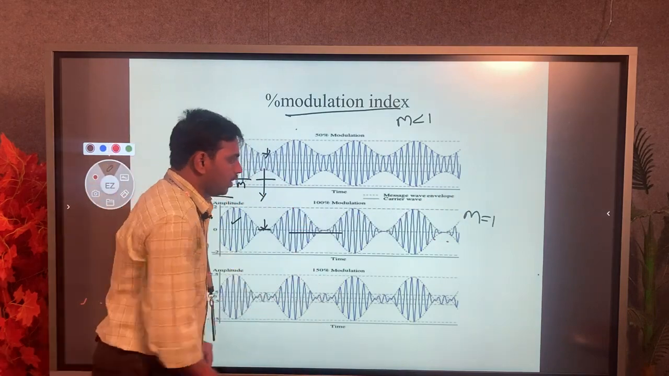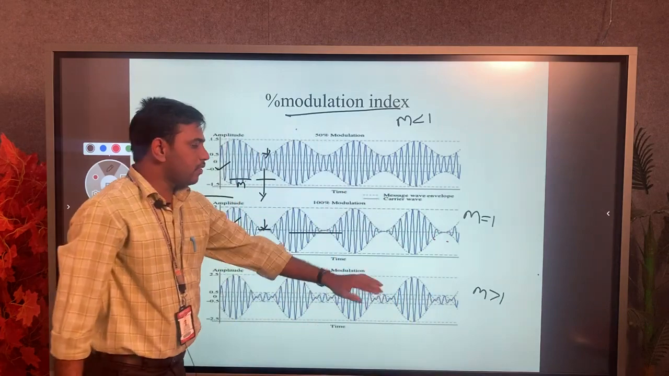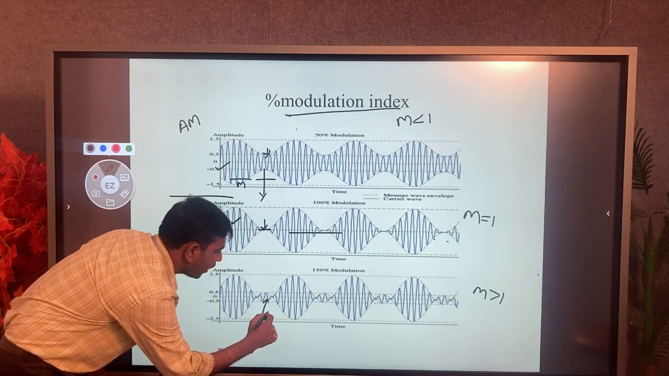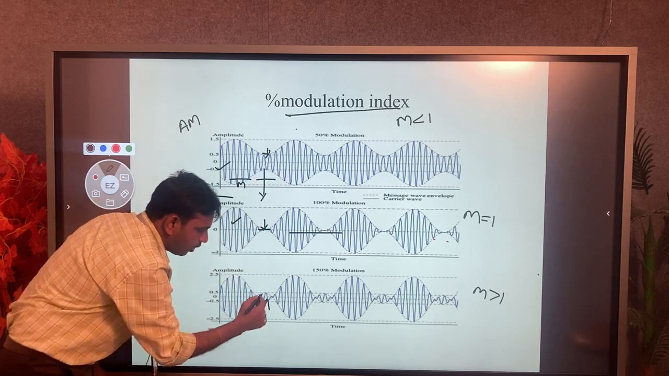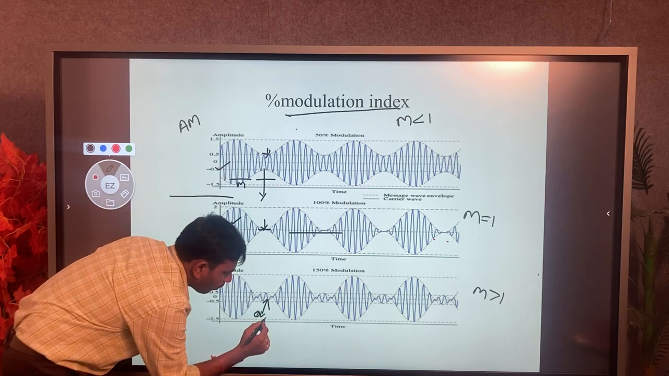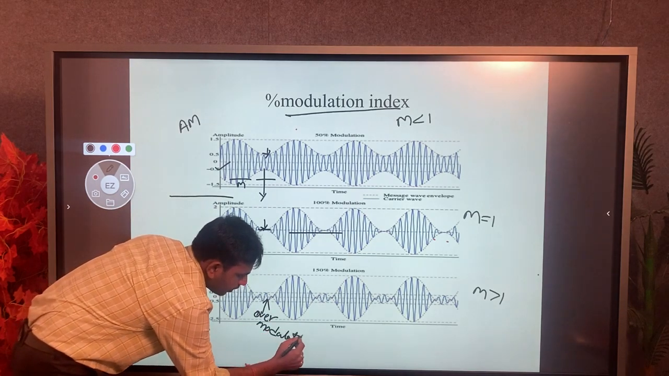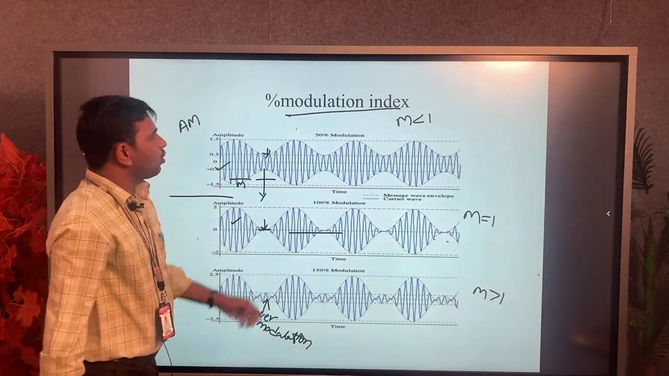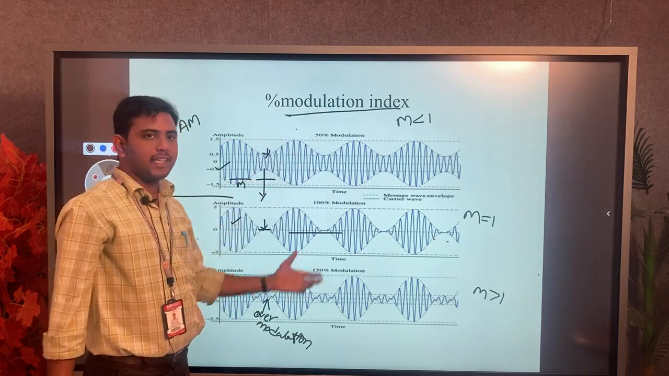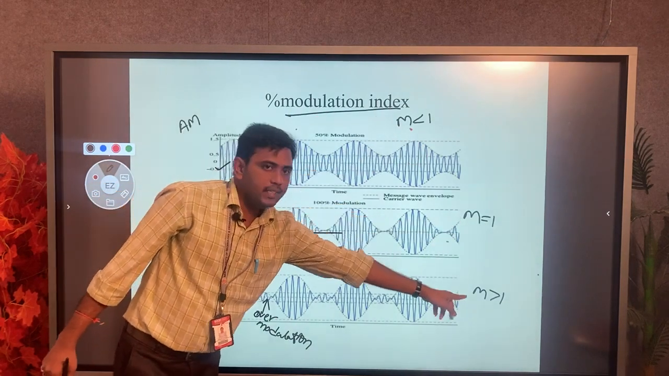Now when m is greater than 1, that means above the value of 1, in the negative half cycle some amplitude spikes will occur. This is called over modulation. So in this AM modulated signal we observe three cases: m less than 1, m equals 1, and m greater than 1.